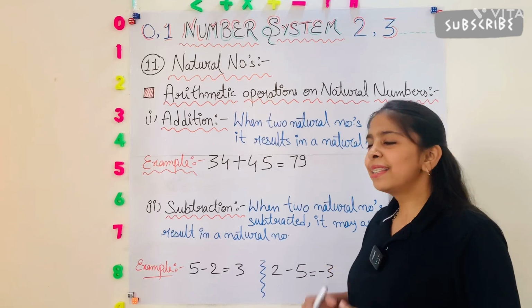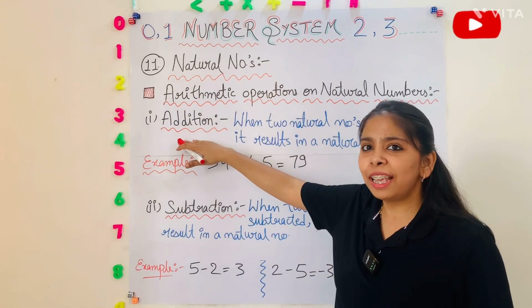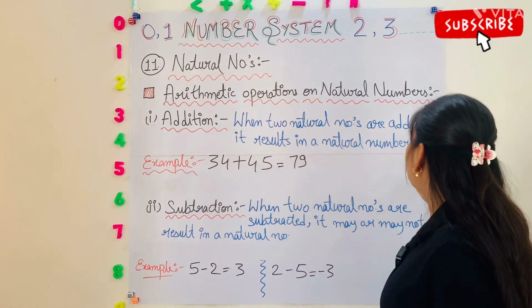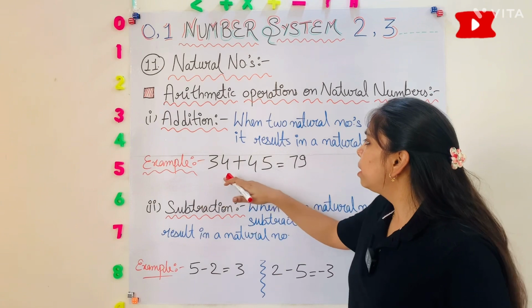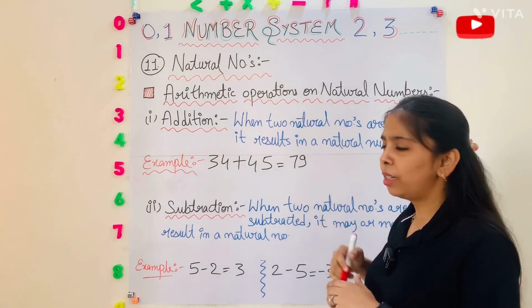Okay. Let's start with the arithmetic operations on natural numbers. First one is addition. When two natural numbers are added, it results in a natural number only. For example, 34 plus 45 is equal to 79, and 79 is a natural number.